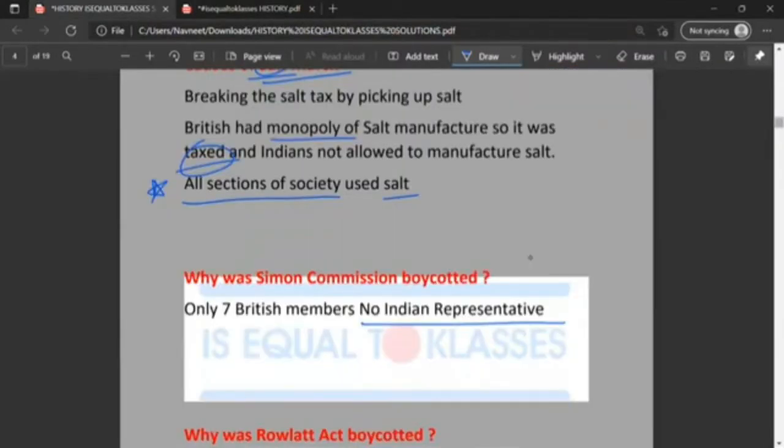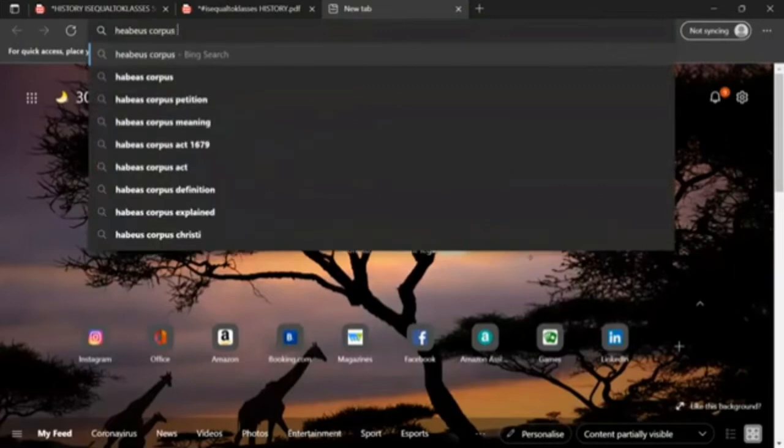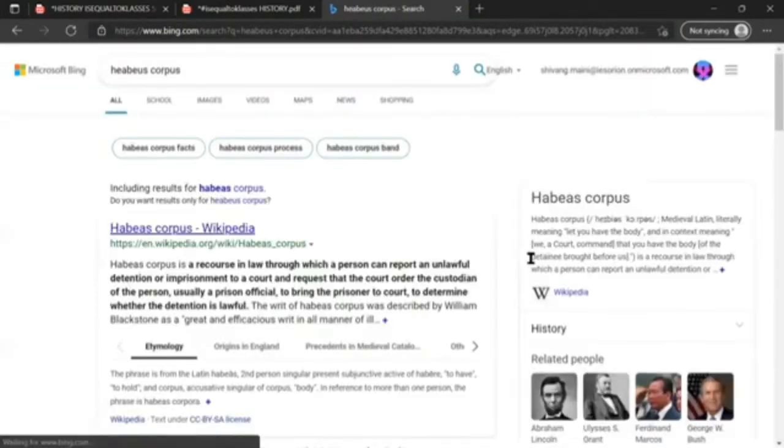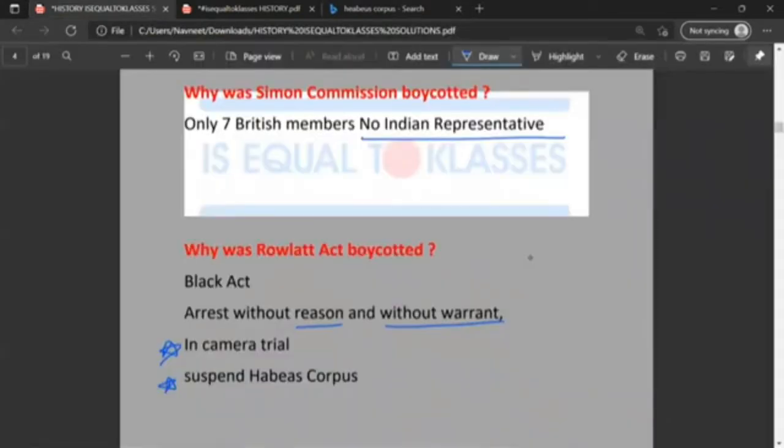Arrest without warrant and without a fair trial. Black Act, arrest without reason and without warrant, in camera trial, and suspension of habeas corpus. So basically, I'll just show you what habeas corpus is. Habeas corpus is basically a person can report an unlawful detention or imprisonment. So if you were imprisoned without a reason, if you weren't provided a sufficient reason for your arrest or without warrant, you could legally inform the court that you were arrested without reason and without a warrant, and that you deserved a fair trial.